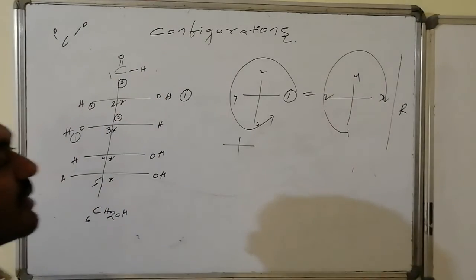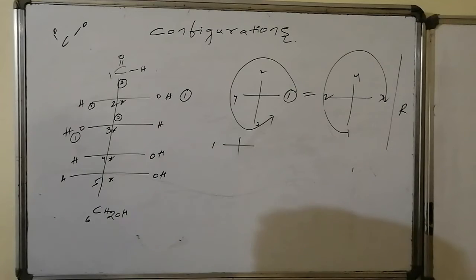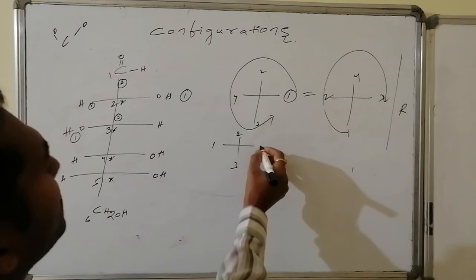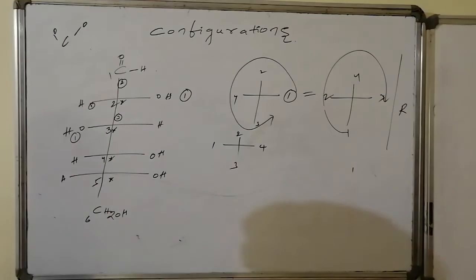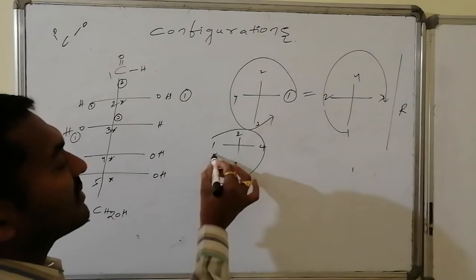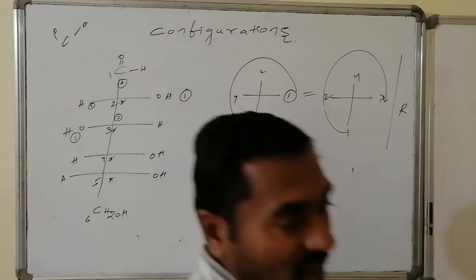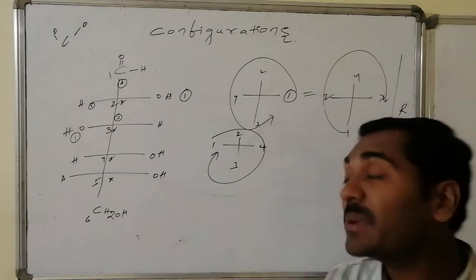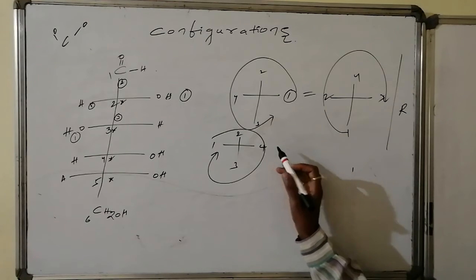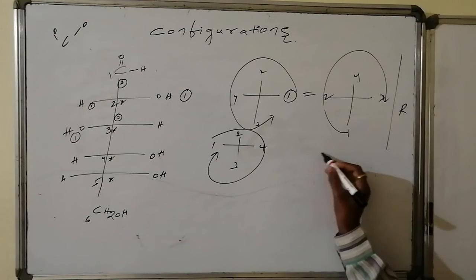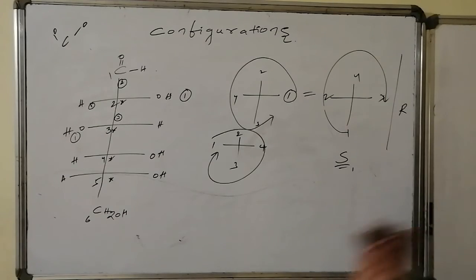So at the third carbon, the first priority will be at the left side, the next priority is at the top, second, third followed by, and this is the fourth priority. After connecting 1, 2, 3, followed by 1, 2, 3 is giving clockwise orientation. Generally it should be R, but here the fourth priority is present on the horizontal line, not on the vertical line. By reversing that R, that becomes S configuration.